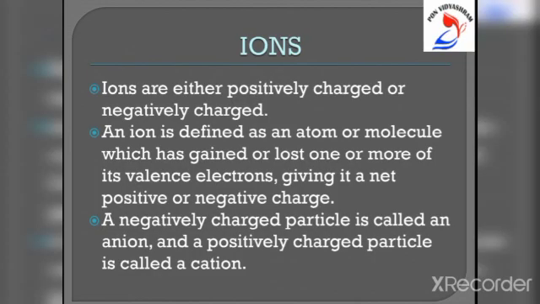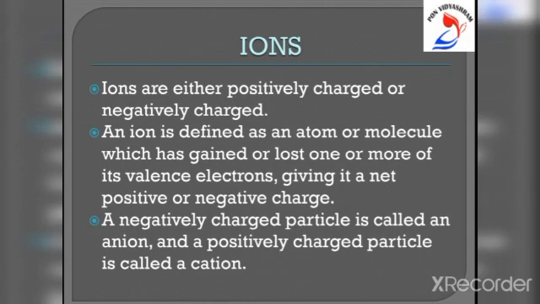Ions. Every atom normally contains an equal number of negative electrons and positive protons, which balance the charges in the atom and make an atom electrically neutral. If an atom has fewer electrons than normal, then it gets a positive charge.